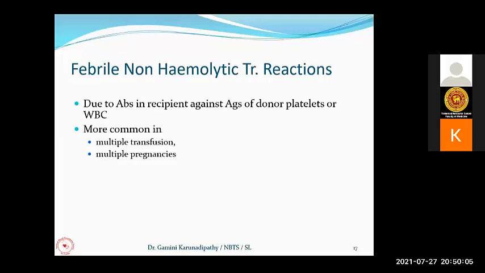You know that if we are exposed to any foreign antigen, we may develop antibodies against these antigens present on the platelets or white cells. So this is common in multiple transfusions and multiple pregnancies. Transfusion dependent patients or multiparous women are always getting exposed to donor platelets and donor white cells. Like the development of red cell antibodies, they can develop antibodies against platelet antigens and white cell antigens.